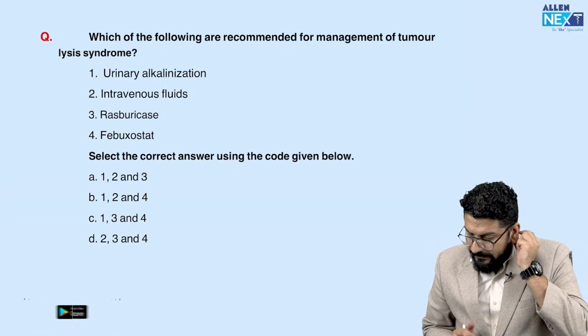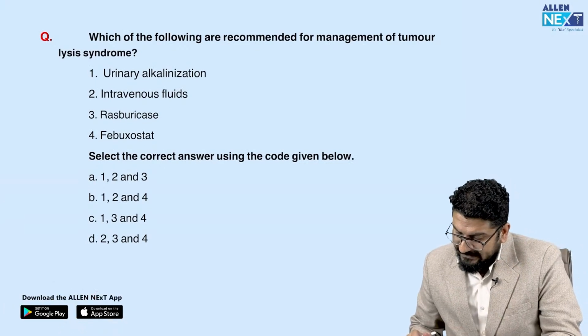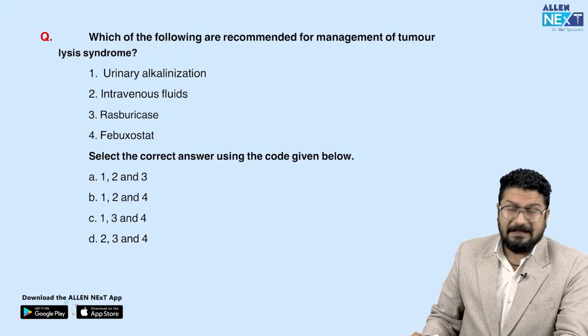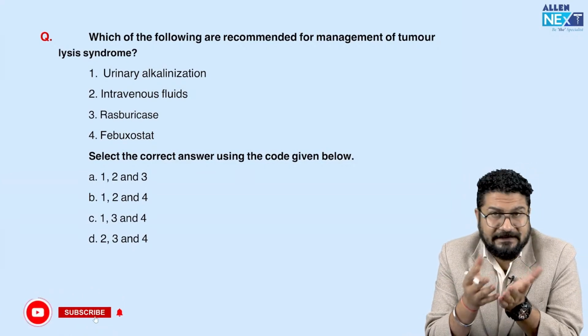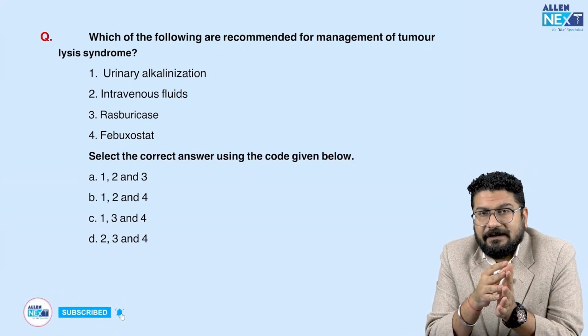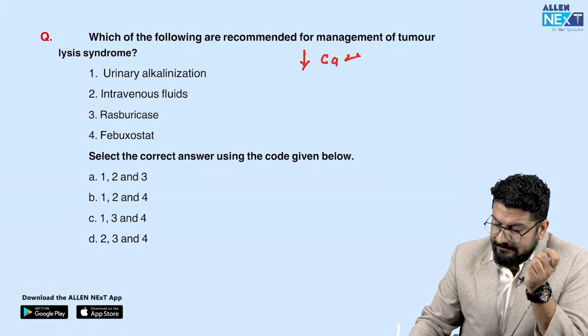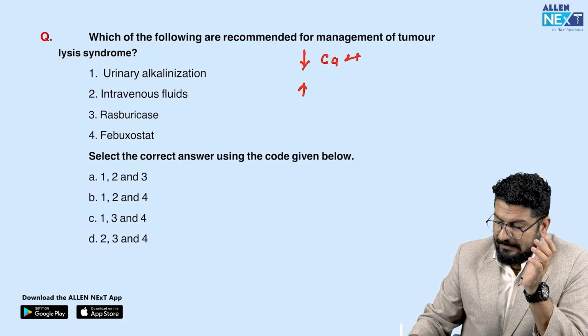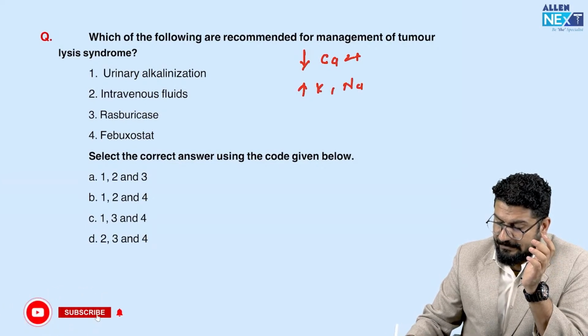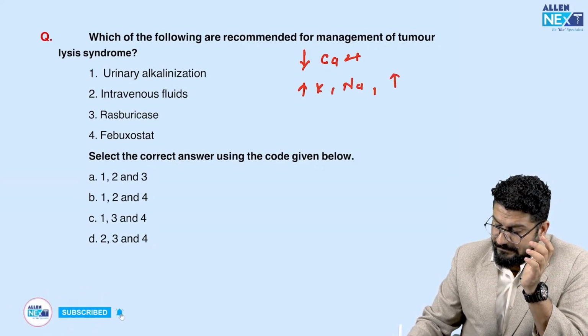Moving to the next one, which of the following are recommended for management of tumor lysis syndrome. So understand, tumor lysis syndrome is a complication that we can see with tumors. This can lead to electrolyte imbalance. So you can see the patient will develop hypocalcemia, and there will be other signs as well: there will be hyperkalemia, there will be hypernatremia, and there will be an increase in uric acid.